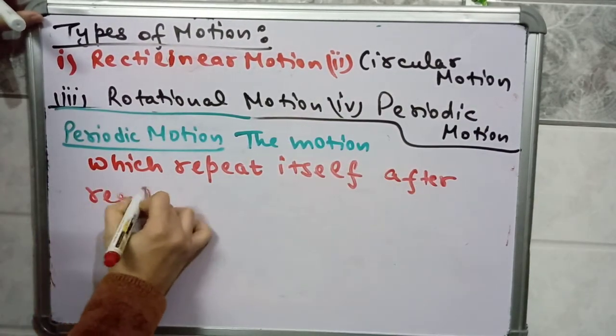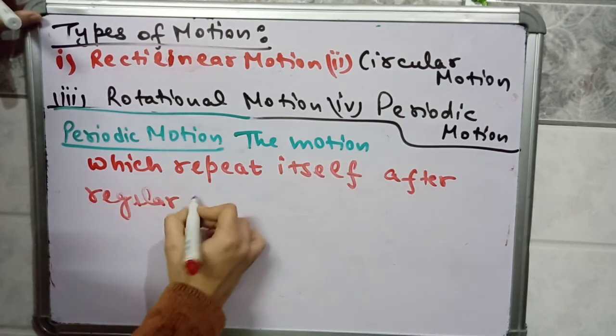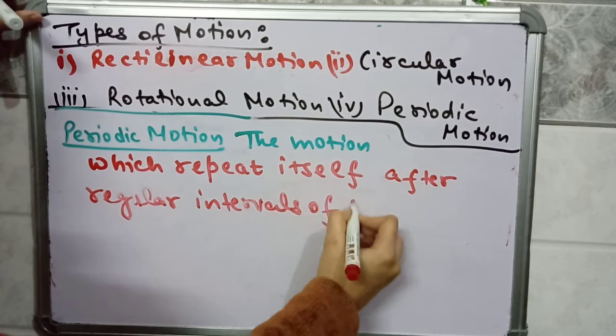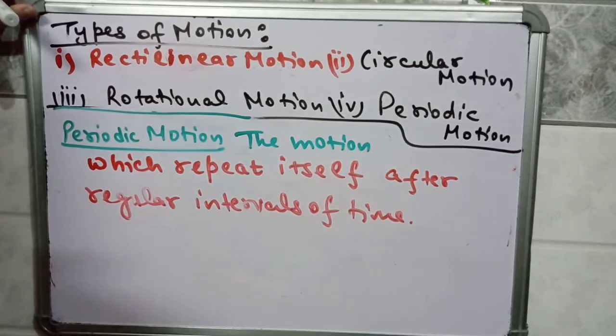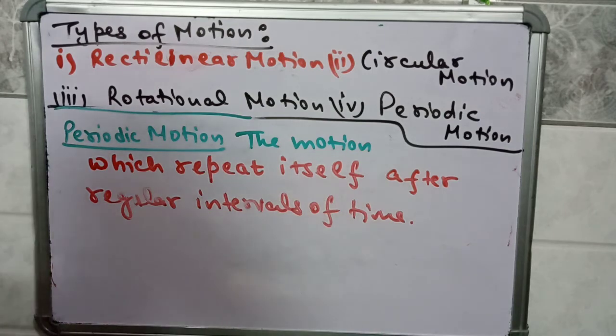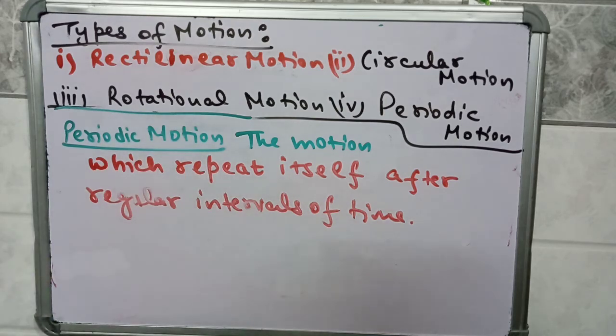After regular intervals of time means fixed time gap के बाद अपने आप को repeat करता है. For example, we were discussing the case of earth, है ना. After every 1 year, earth is completing its one circular path around the sun.